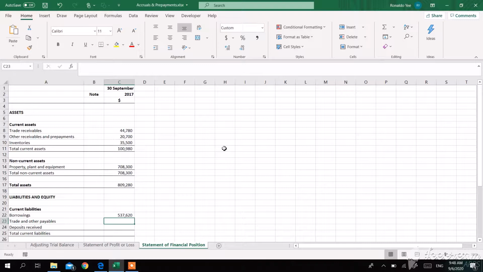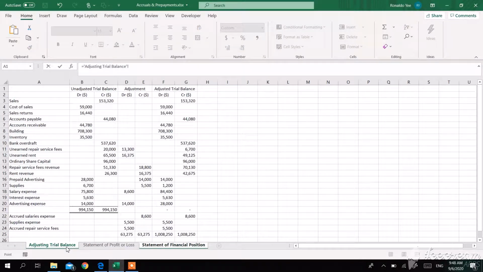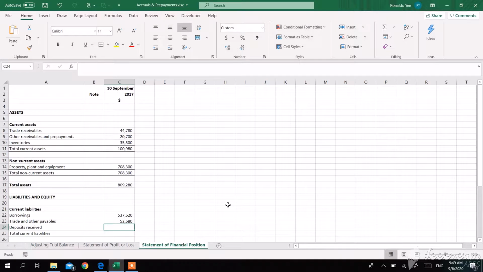For trade and other payables, we will include the accounts payable here, and we will also include the accrued salary expense. We will just combine them as one line item here. For the deposits received, we will add all our unearned income.